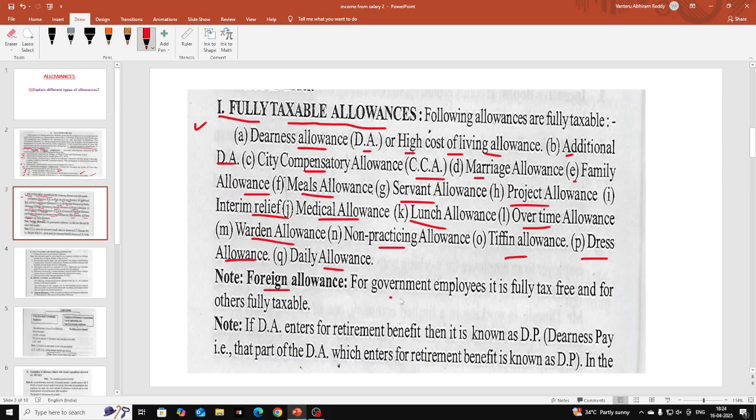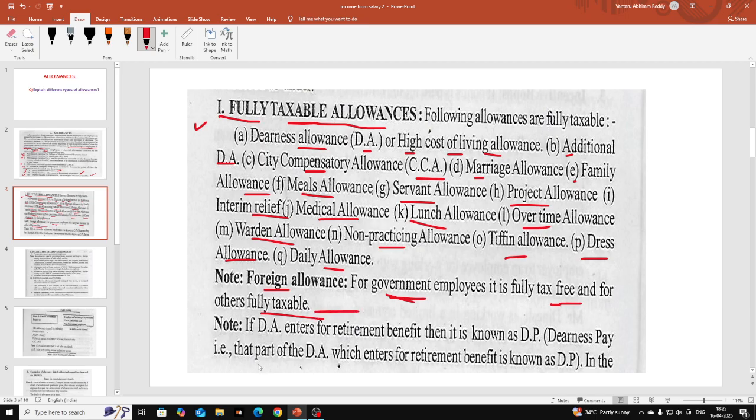And next, foreign allowance. This allowance is fully tax free for government employees, and for others it is fully taxable. Okay, if any assessee is receiving foreign allowance, we should see whether he is government employee or non-government. If he is government employee, that is fully tax free, don't record under allowances. And if he is a non-government employee, it is fully taxable, you can record that.